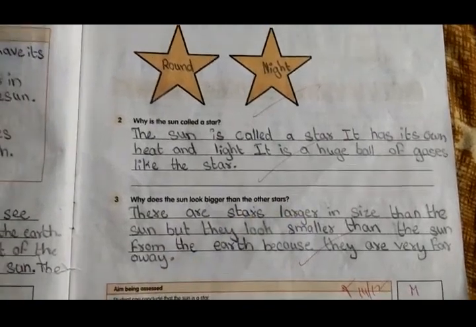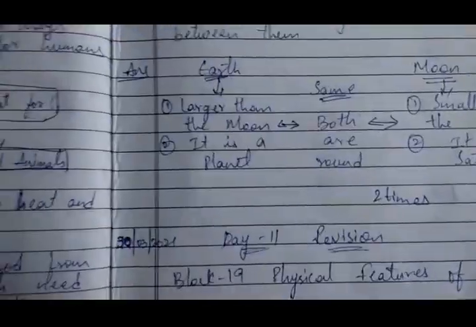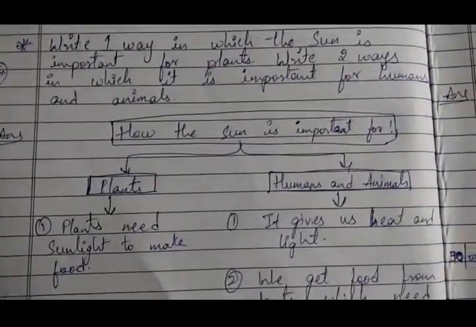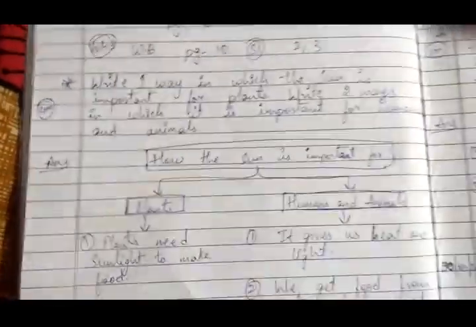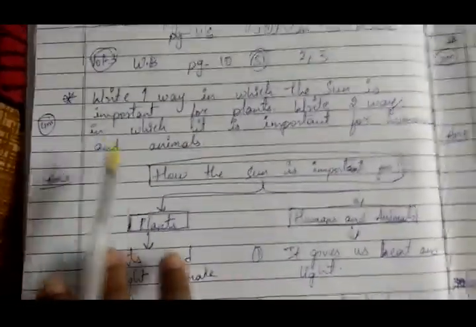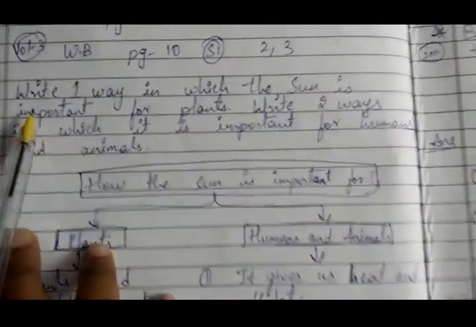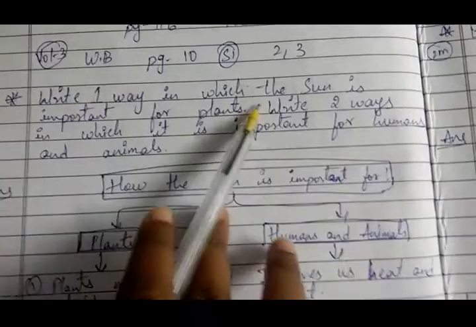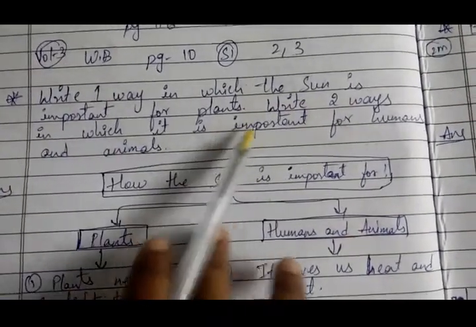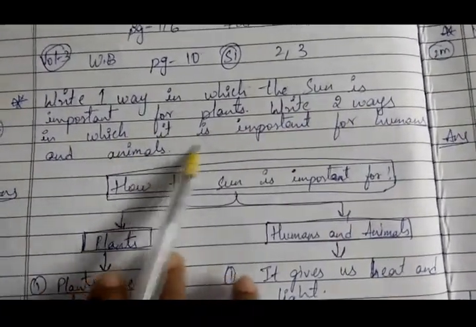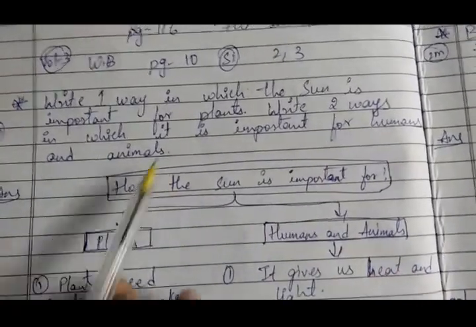Okay, children. By this, we have completed the workbook portion revision. Now, I have already given some bits for you, which are not there in your reader, classwork or workbook. Now, let's do that one. Write one way in which the sun is important for plants. Write two ways in which it is important for humans and animals. Here it is two ways.